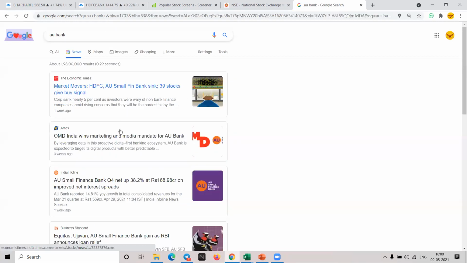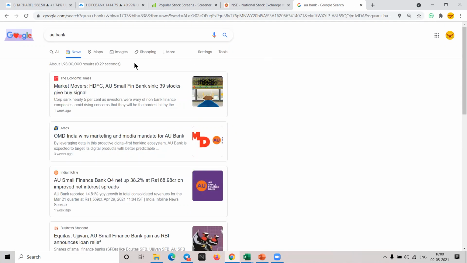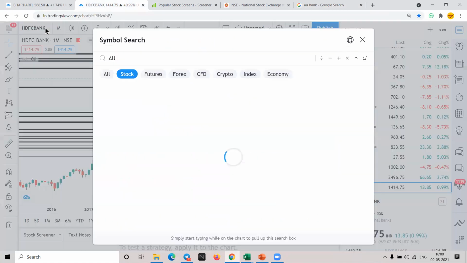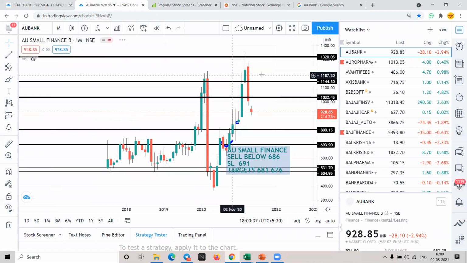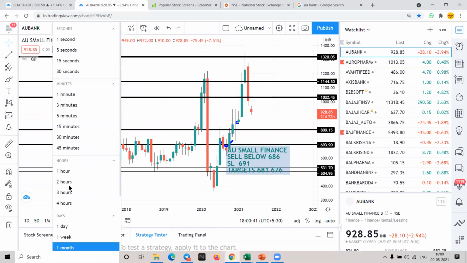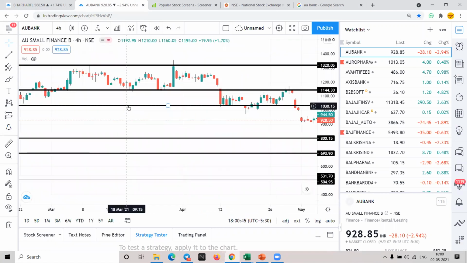Because of that, it fell like 10% or so in 1 day only. This fall came after that news only. So it has fallen very heavily.